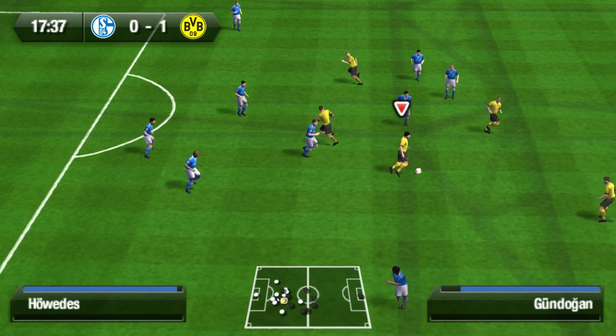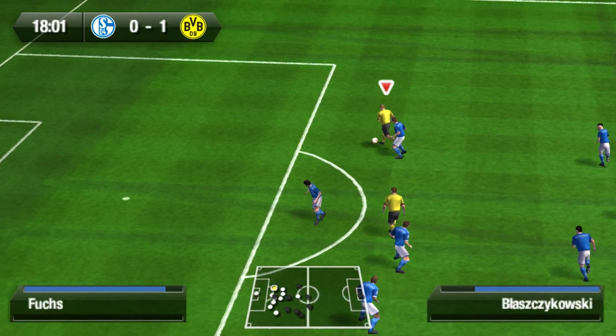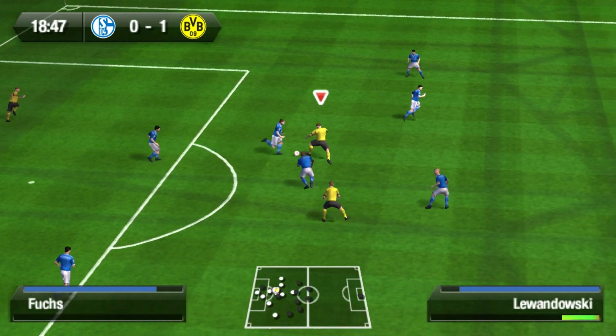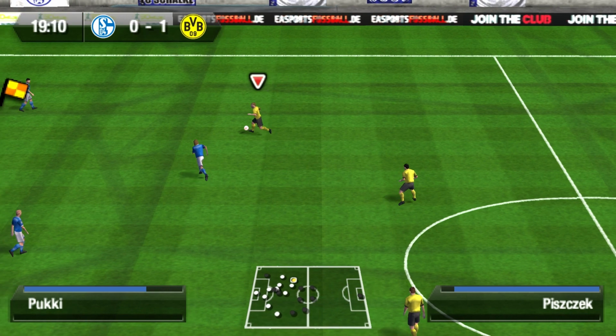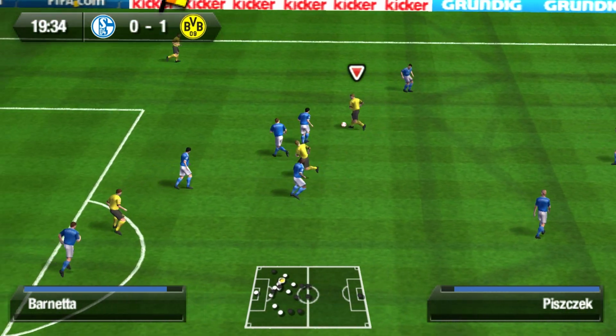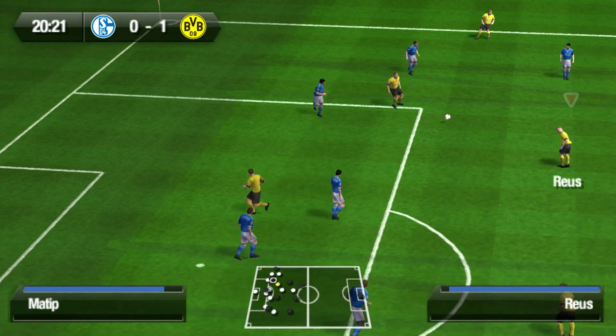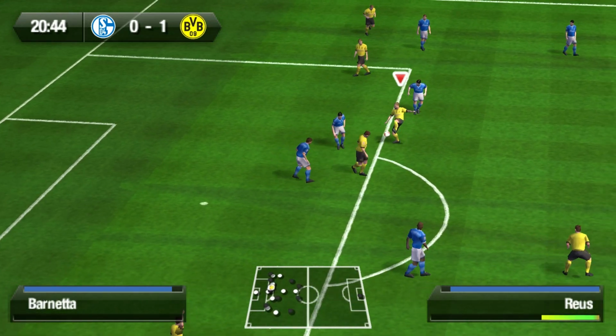Gundogan with a turn and pass to Jakub Blaszczykowski. Blaszczykowski in the box. And the shot is saved. Right-footed shot from Jakub Blaszczykowski in the box saved. But then Borussia Dortmund a bit after that retained possession. Piszczek on the right for Borussia Dortmund. Piszczek return. Pass to Marco Reus. Reus with a shot just outside the box blocked.